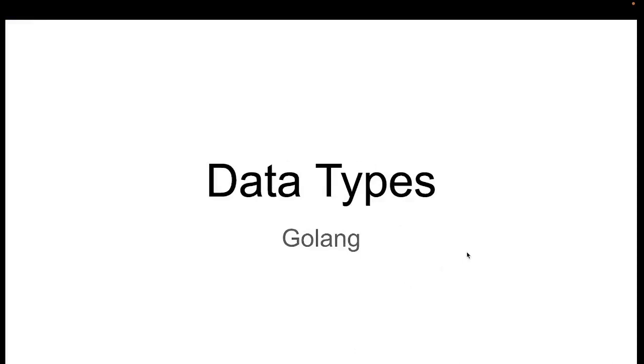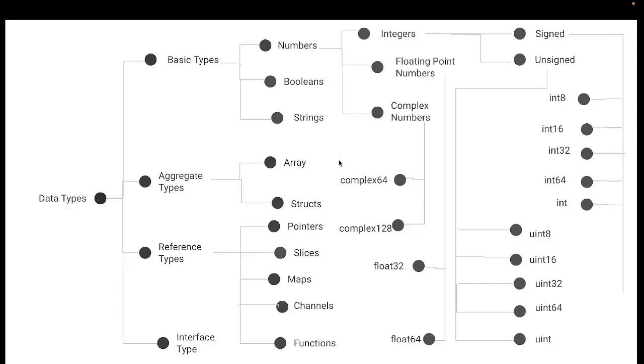Hello friends, welcome. In this video, I will be discussing arrays in Golang. Basically, this video is part of a video series on data types in Golang. In the last video, I discussed the basic types: numbers, booleans and strings. Today, I will be discussing arrays, which are part of the aggregate types.